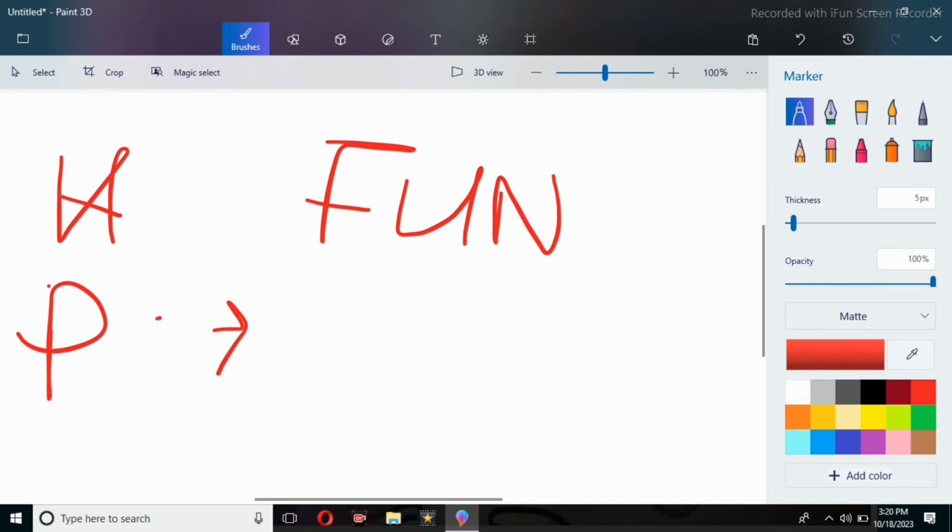Now pun, it even appears in poetry, right? A pun is exploiting different meanings of words. I'm going to show you guys examples, don't worry.